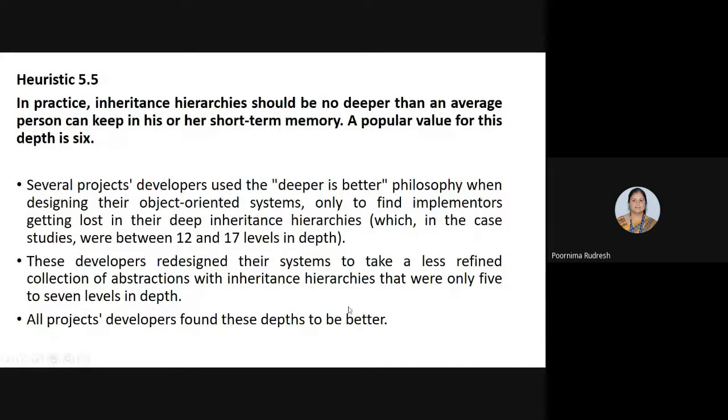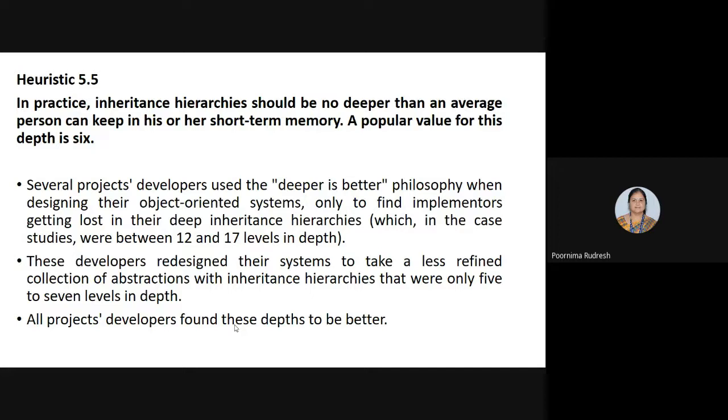Why? Because this value is based on the short-term memory of the person, right? Normally a human being can remember up to 5 to 7 levels. Hence, the popular value is defined as 6. But some implementers have designed inheritance hierarchies up to 12 to 15 levels. All project developers found these depths to be better. Only they are fixing 5 to 7. Why are they not going beyond 6 or 7 levels?